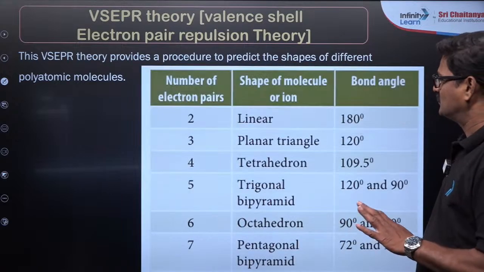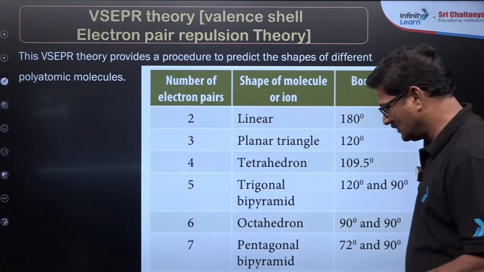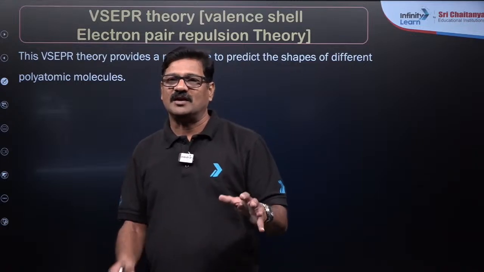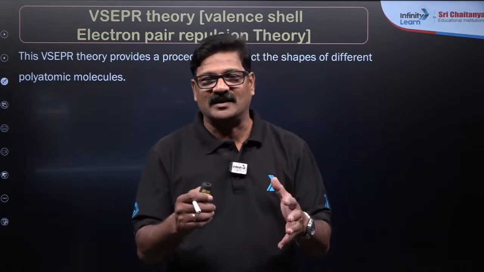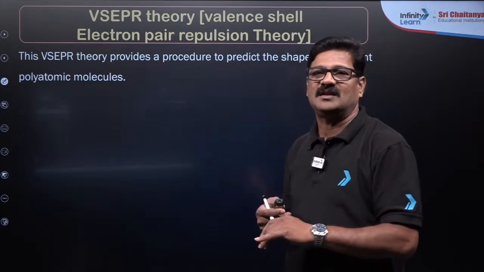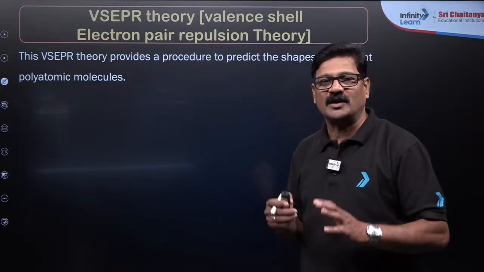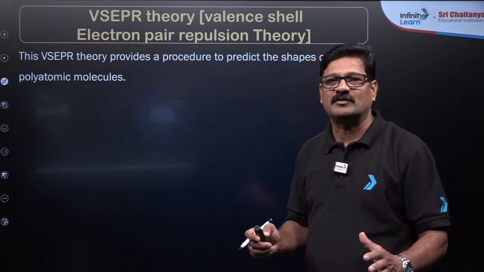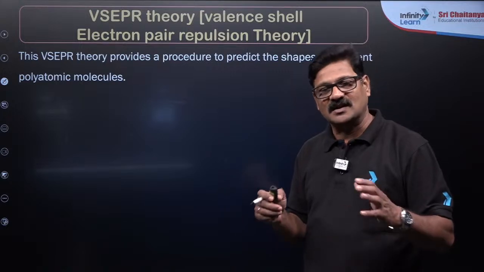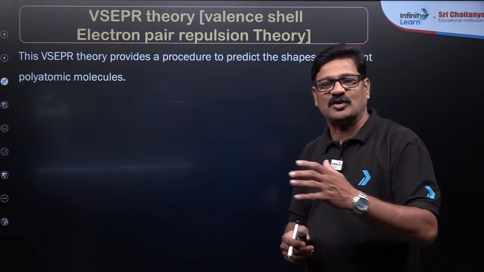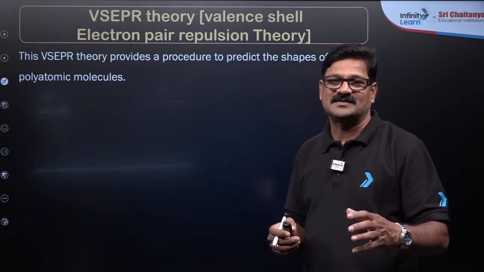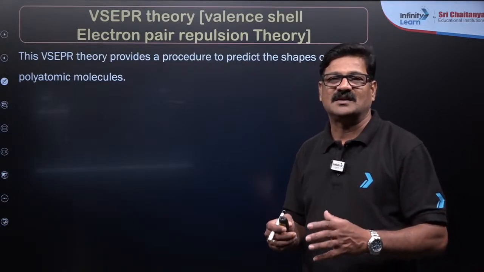Now valence shell electron pair repulsion theory. So this is the theory where I wanted to say central atom, a molecule का shape decide करने का VSEPR theory इस्तेमाल किया। Okay, in this VSEPR theory, a polyatomic molecule का a central atom है। So the shape of the molecule is based on the number of electron pairs present in the central atom.